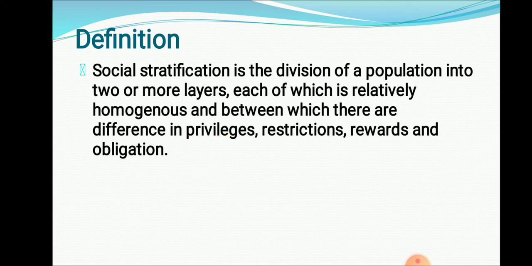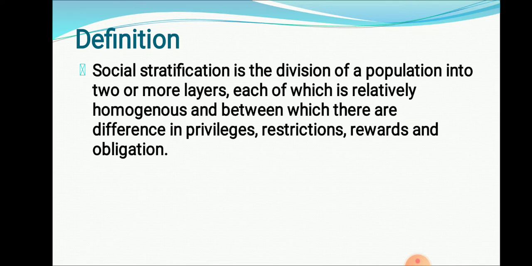Between two layers, there is a difference regarding privilege, restrictions, rewards, and obligation. Privilege means rights, hakka. Restriction means limitations, bandhana. If you have lots of money, you are able to buy each and everything. But if you don't have money, you are unable to buy food also. So those are the restrictions among these categories. Rewards: whatever work we do, according to that work, you get the benefit, the money. And obligations. So regarding privilege, restrictions, rewards, obligations, there is a difference between those two kinds of people. That is nothing but social stratification.